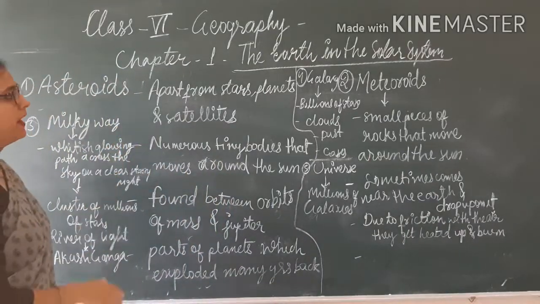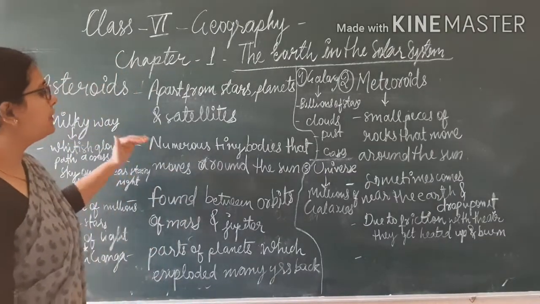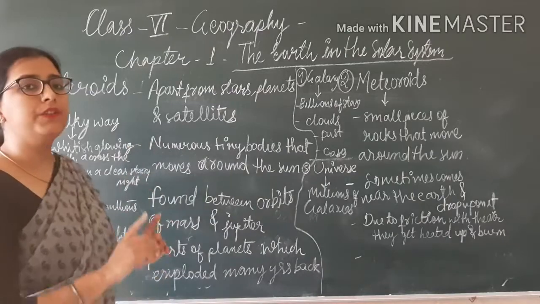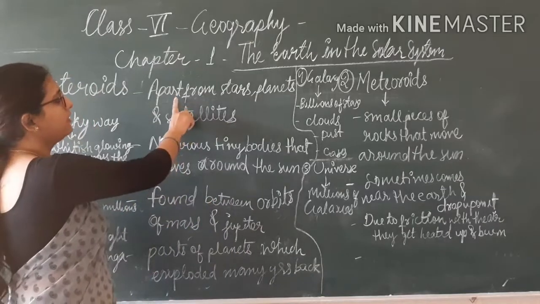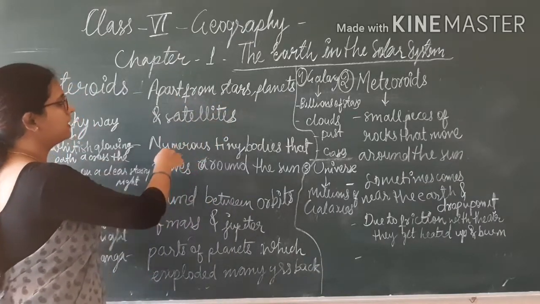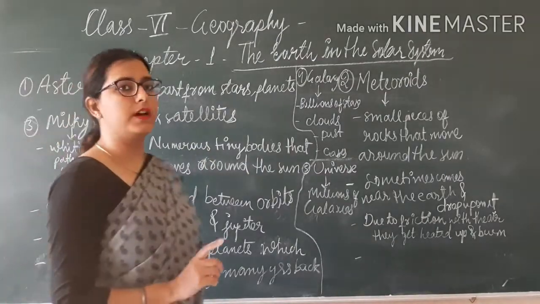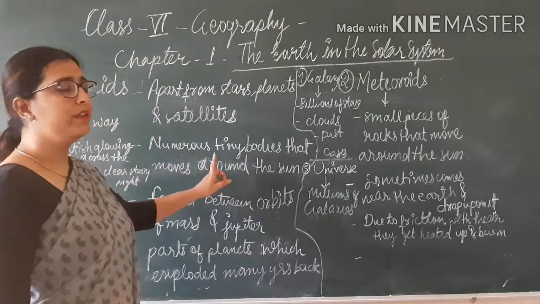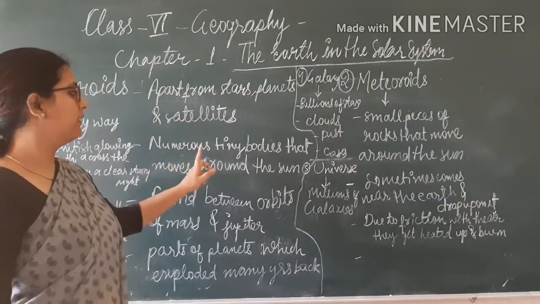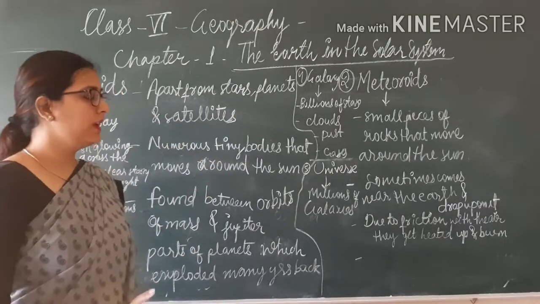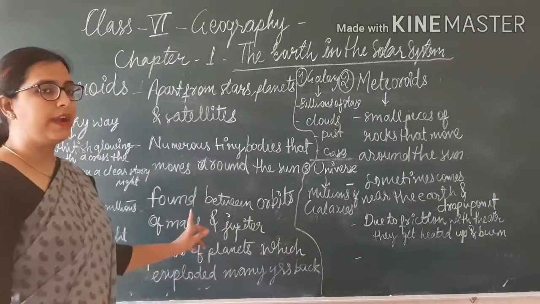What are asteroids? Apart from stars, planets and satellites which we see in the sky, there are numerous tiny bodies that move around the sun, and those are known as asteroids. These are found between the orbits of Mars and Jupiter.